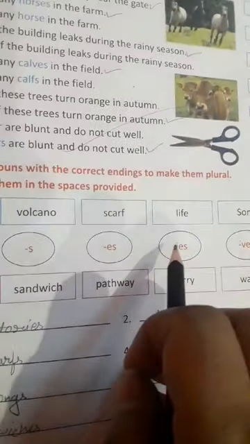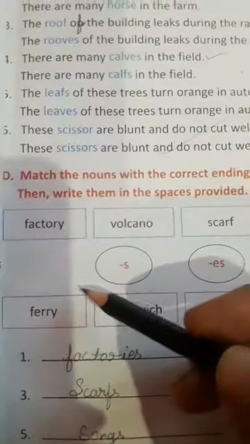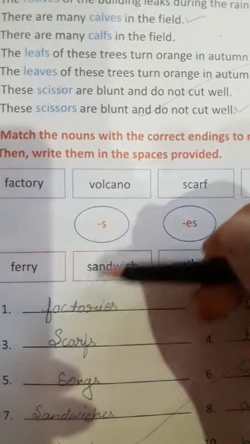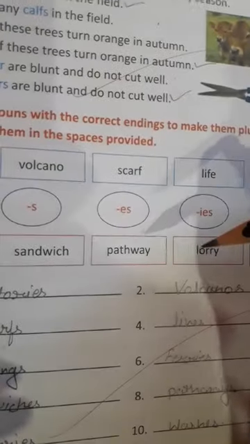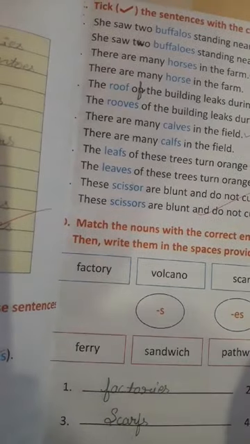Now you can see some words are written here, and by adding suffixes you have to make them plural. In factory, which suffix do we use: S, ES, VES or IES? Factories, IES. In volcano, what do we add? Sorry, S only: volcanos.